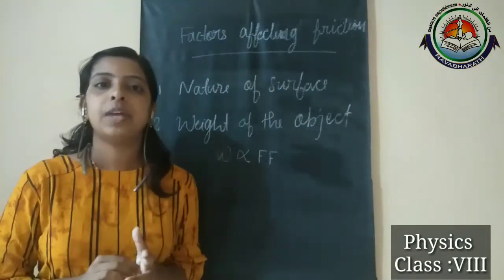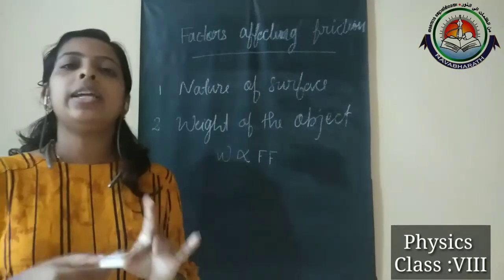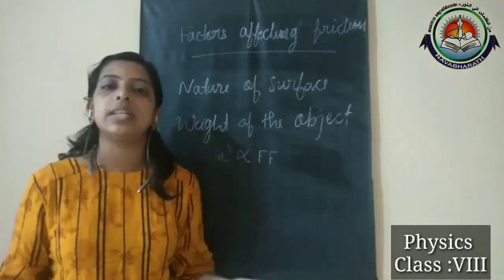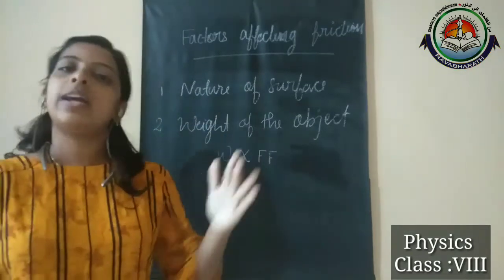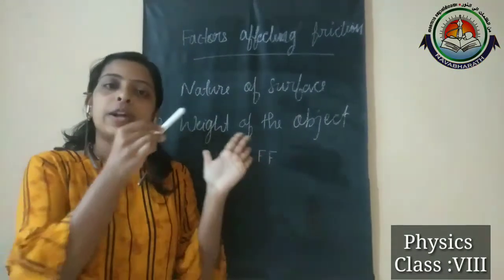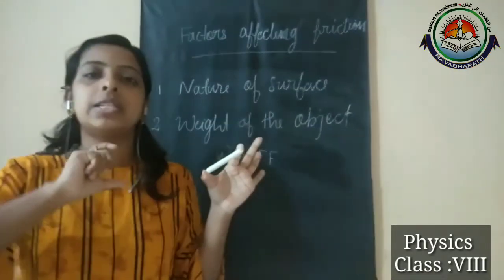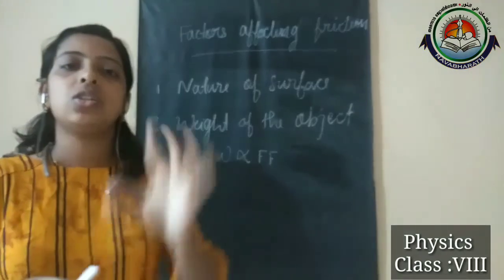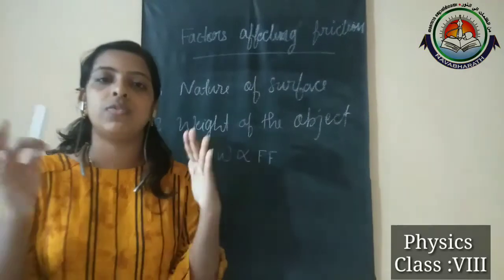Are you clear about this activity? In this case only the surface is different. All other things are the same: we use the same pencil and the same inclined plane. That means from point A only we are allowing the pencil to move down. So there are no other changes, only a change in surface. Because of the change in surface, we see this difference.